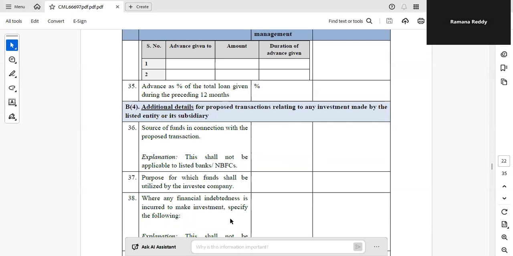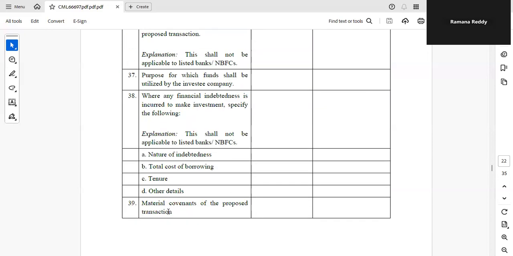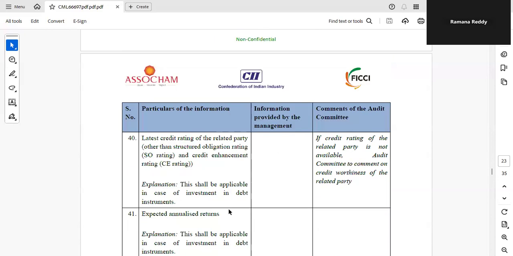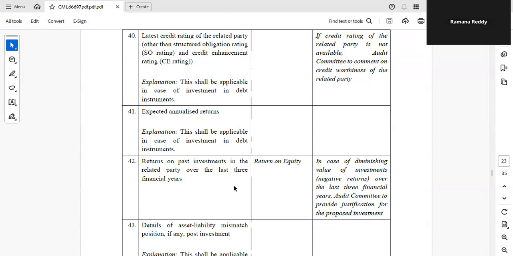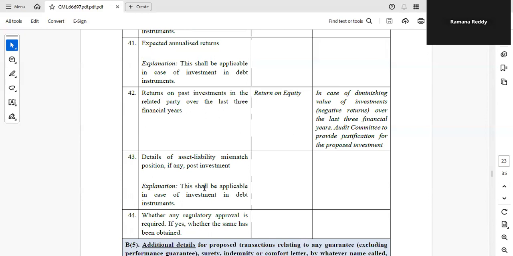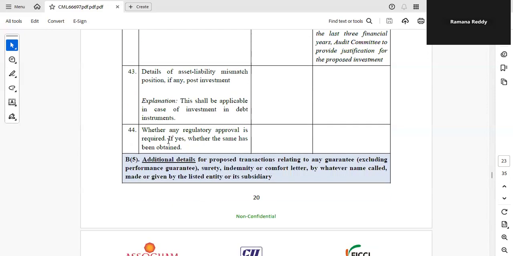Whether any financial indebtedness is incurred to make investments, specify the following: nature of indebtedness, total cost of borrowing, tenure, material covenants, same, credit rating details, and expected annualized returns or returns on the past investment in the related party over the last 3 financial years, return on equity. So details of asset liability mismatch position, if any, post investment. So these are all the details in B4.